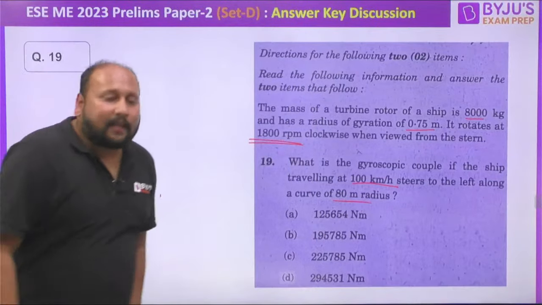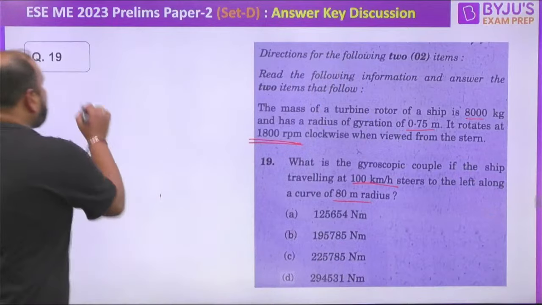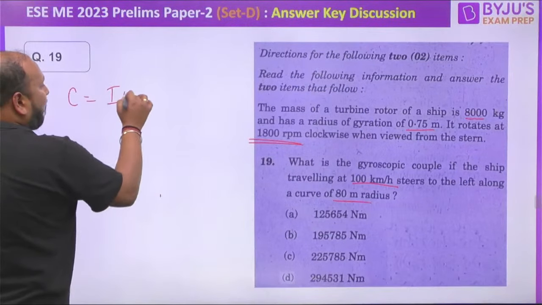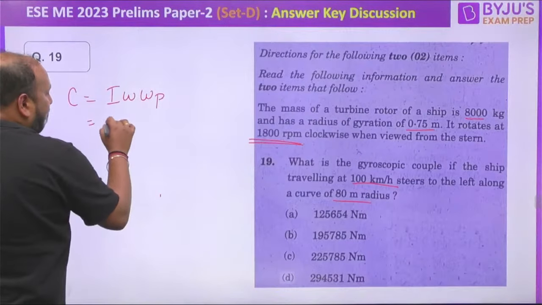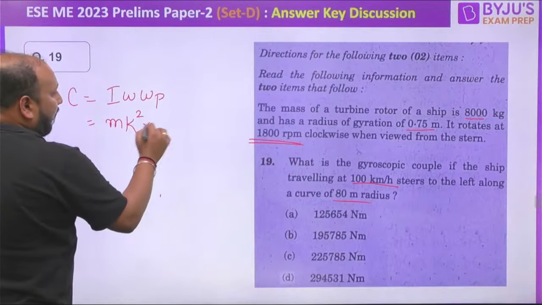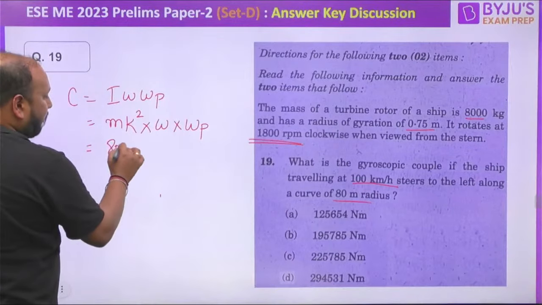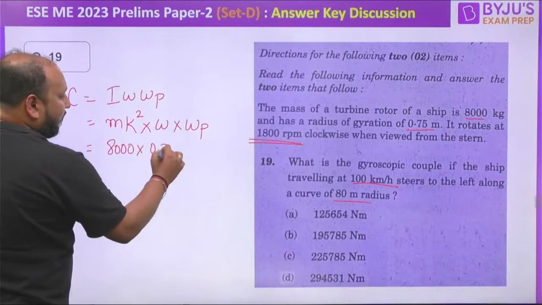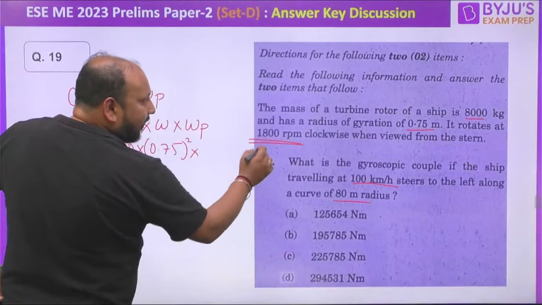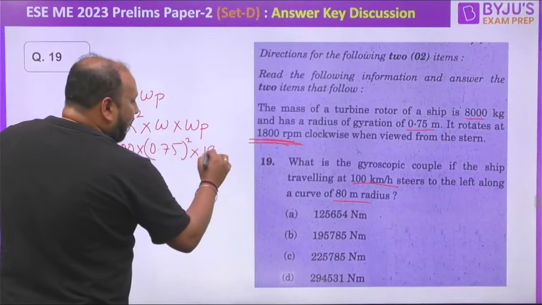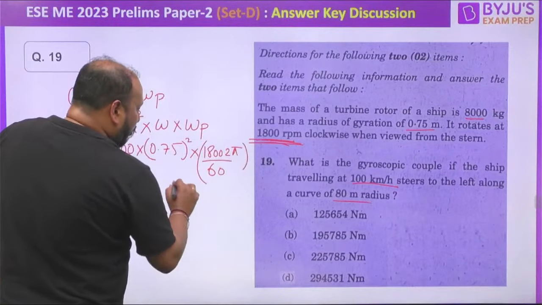तो इसमें क्या है? This is slightly calculative. This is a simple question from gyroscope. What you have to do is C is equal to I omega P, है ना? यही होता है. What is moment of inertia? mk square into omega P. Mass कितना है? 8000 into 0.75 square into omega value is 1800 rpm, 1800 into 2 pi by 60, into omega p कैसे निकालेंगे?